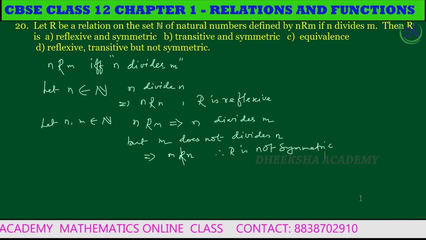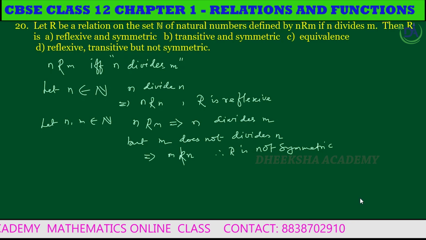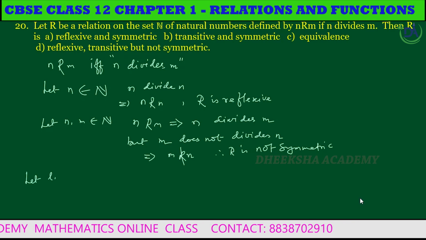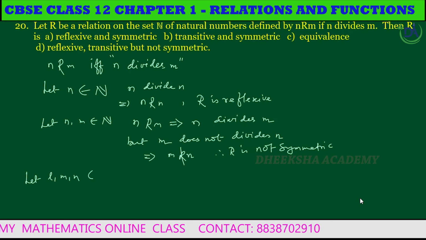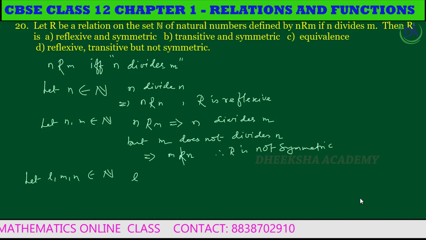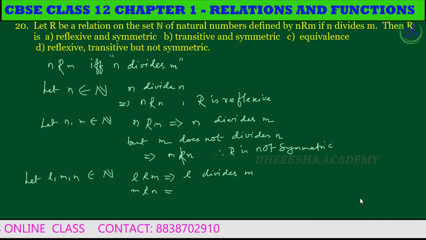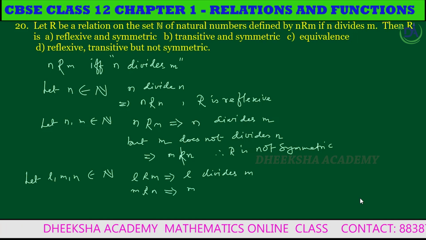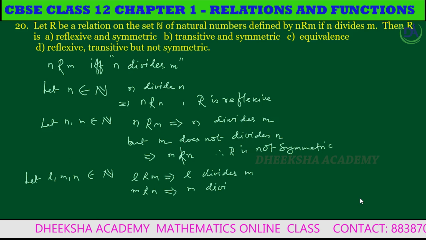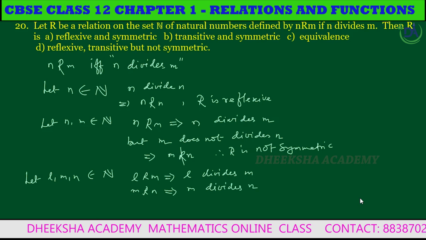Next one. Let l comma m comma n belong to natural numbers. l related to m gives l divides m. m related to n implies m divides n.